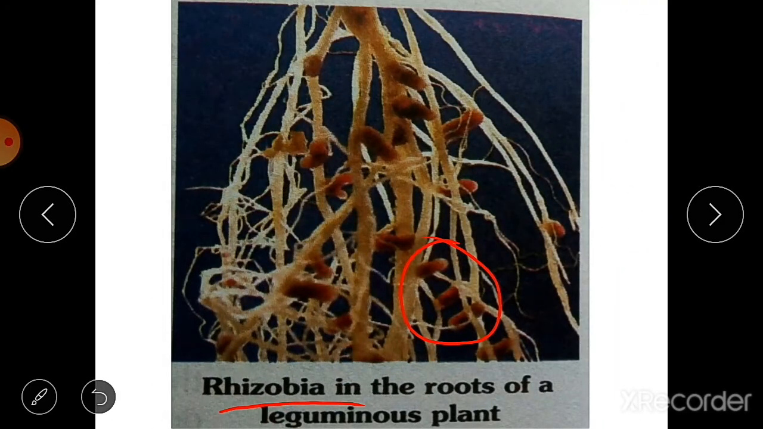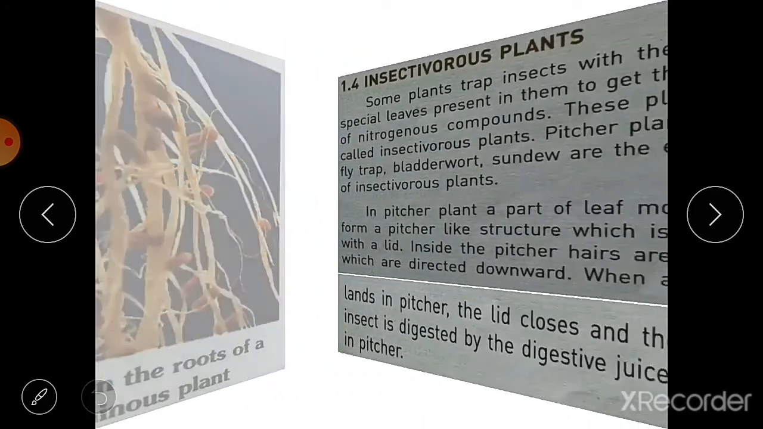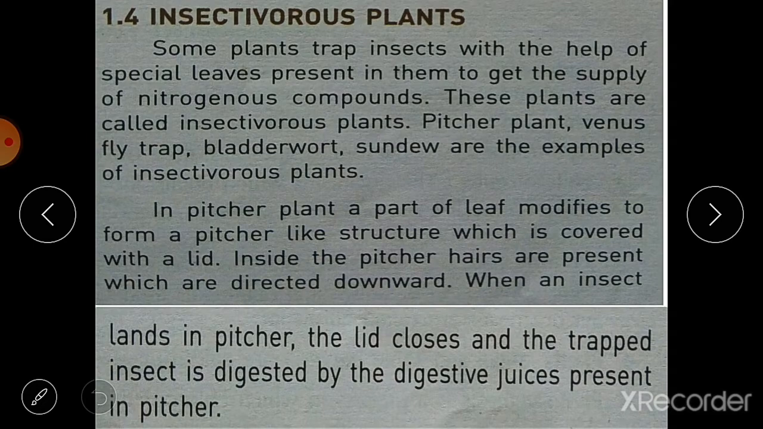So this is another relationship between the leguminous plant and the rhizobium bacterium. You can see the picture here. Then we have the last and fourth mode of heterotrophic nutrition, that is insectivorous plants.